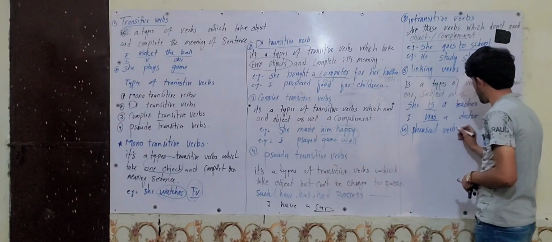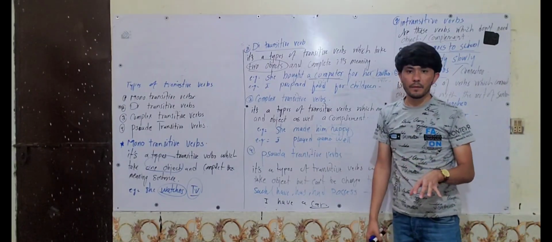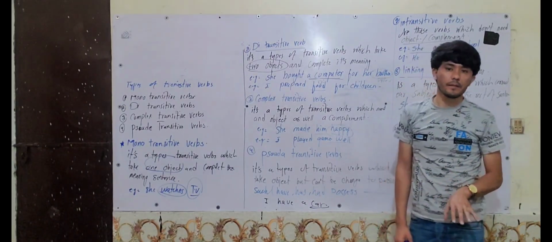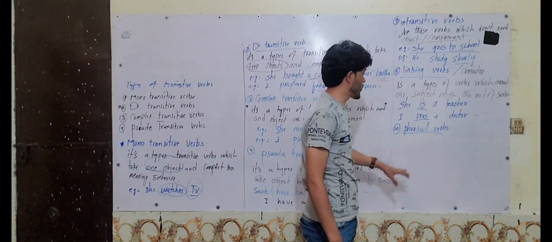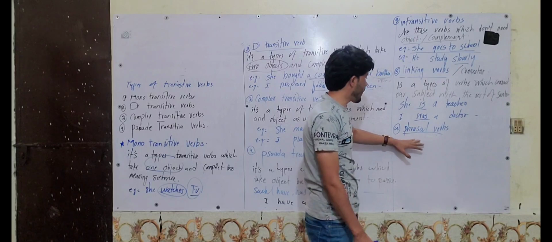Oh, I'm sorry about this. Somebody is at the door and I used to go there and open the door. That's why I'm alone in here. There is no one else. And also we have phrasal verbs.